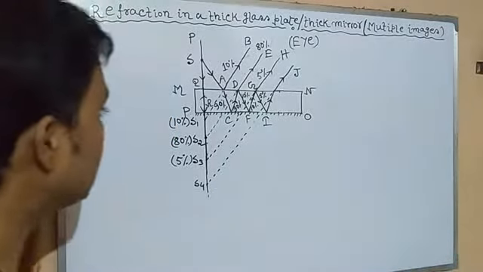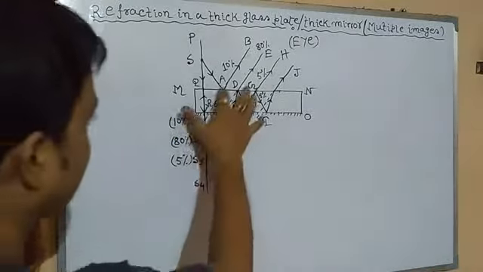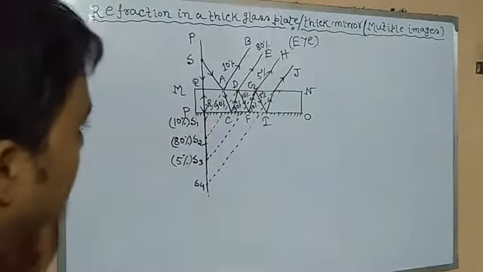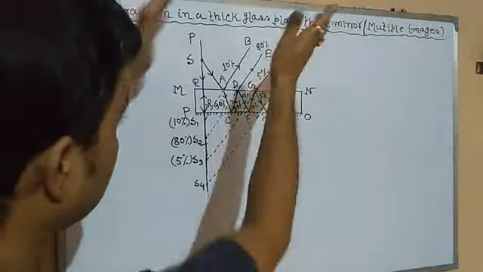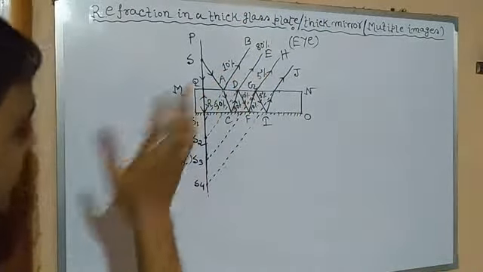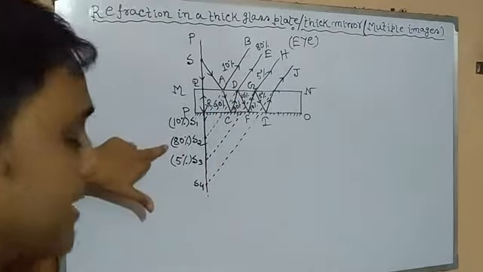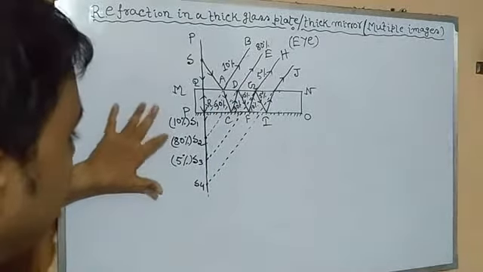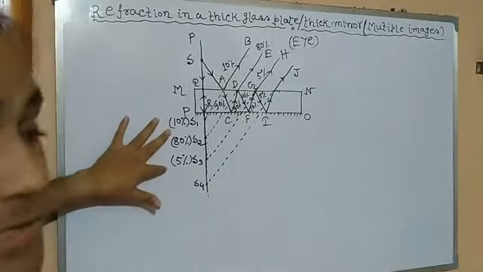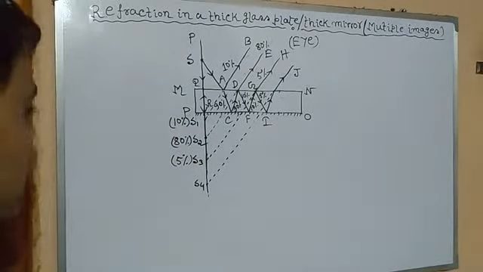Now at point A, at point D and at point G, you can see that if we produce the light in the backward direction, the second image is the brightest, with 80% intensity, whereas the first image is 10% and the rest is 5%. Why? Let's explain.